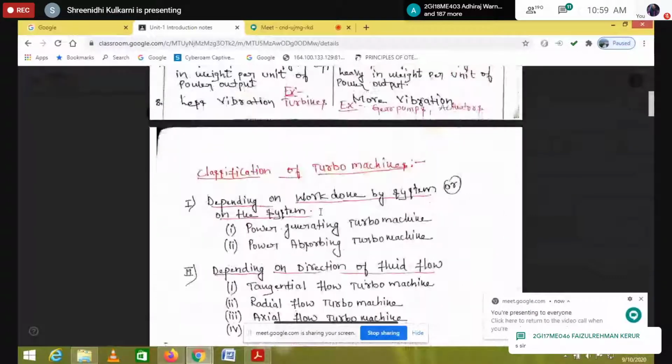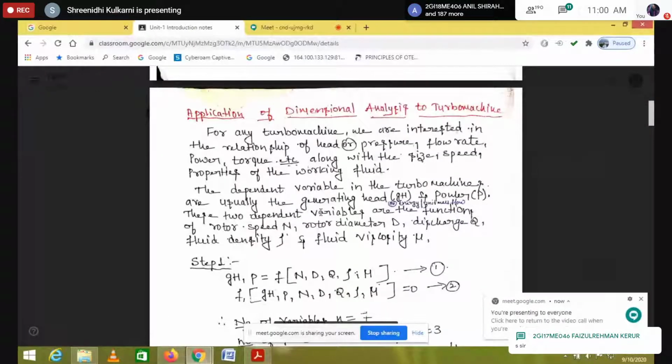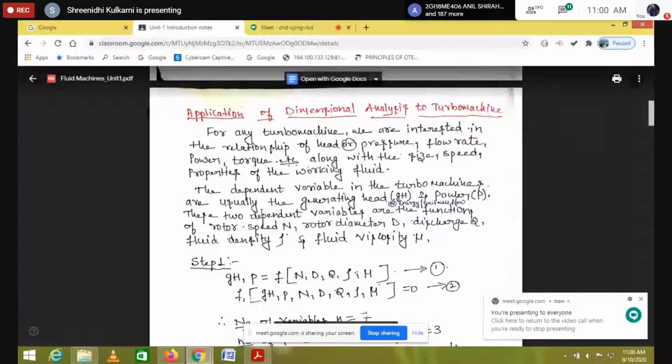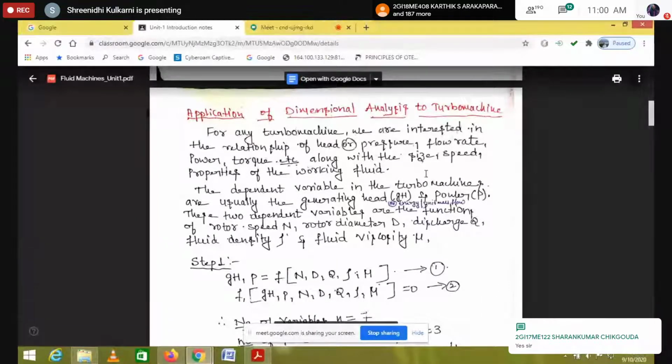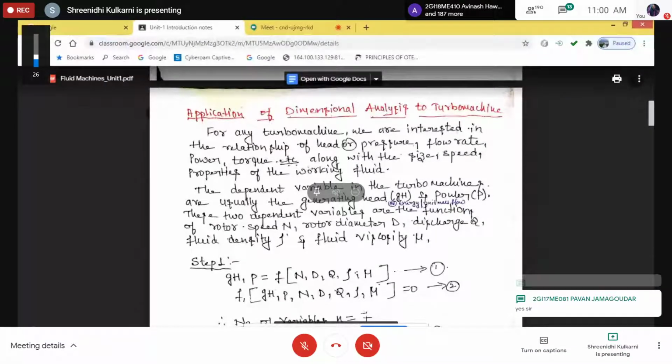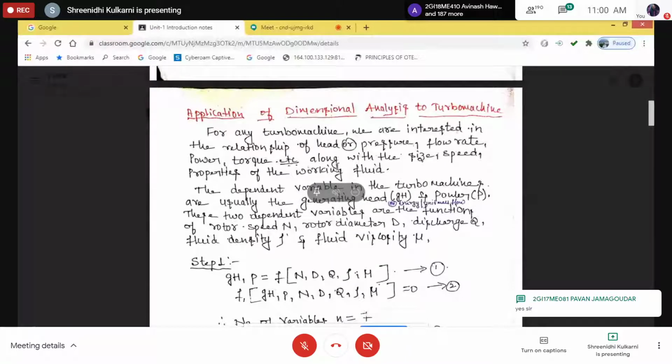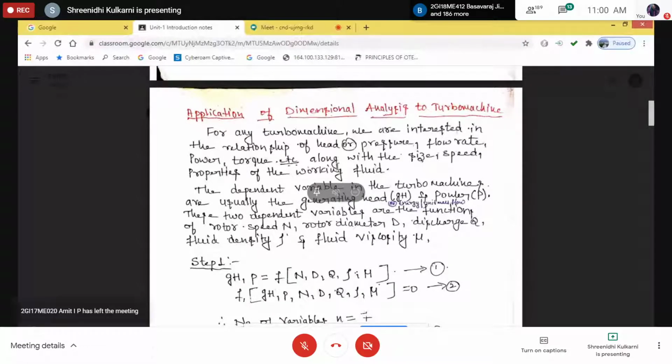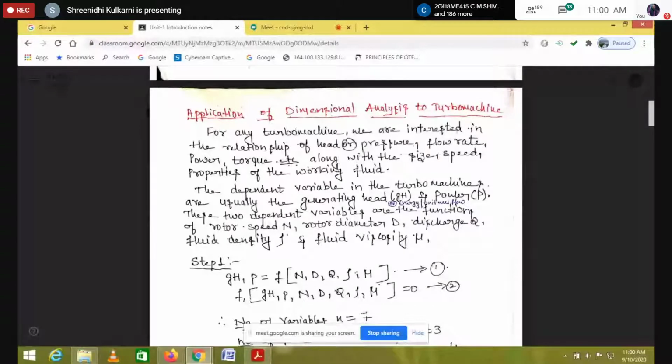Yes, sir. Fine. I'll come to this problem, but before that, wait for another 2 or 3 minutes. For this problem statement, I solved the dimensions and the unit conversions. I will share that with you.